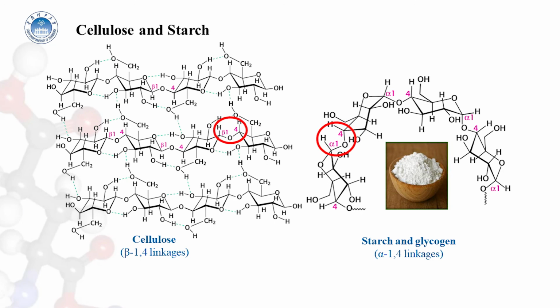The alpha-1,4 linkages in glycogen and starch produce a very different molecular architecture. A hollow helix is formed instead of a straight chain.